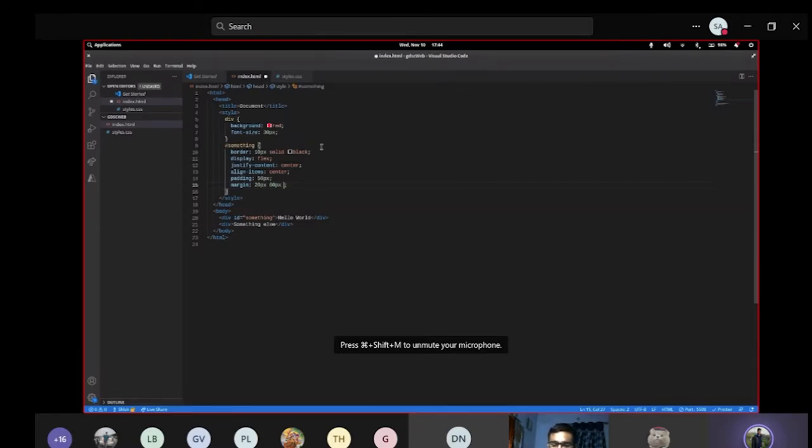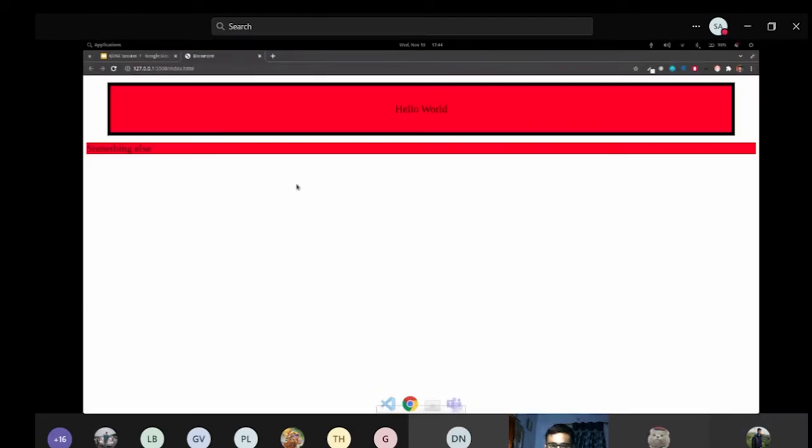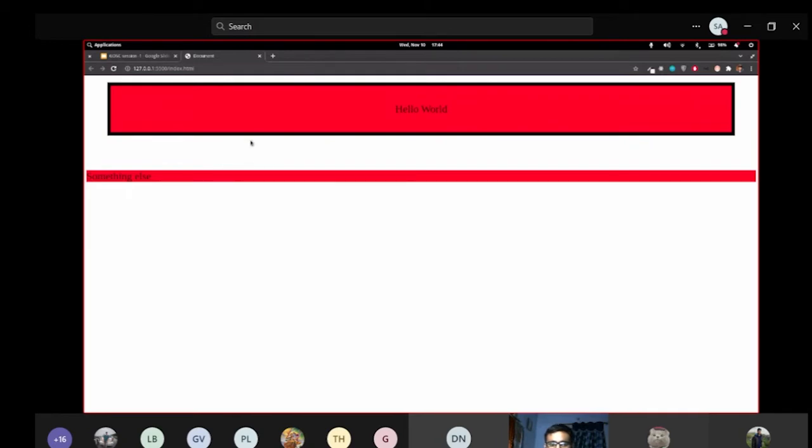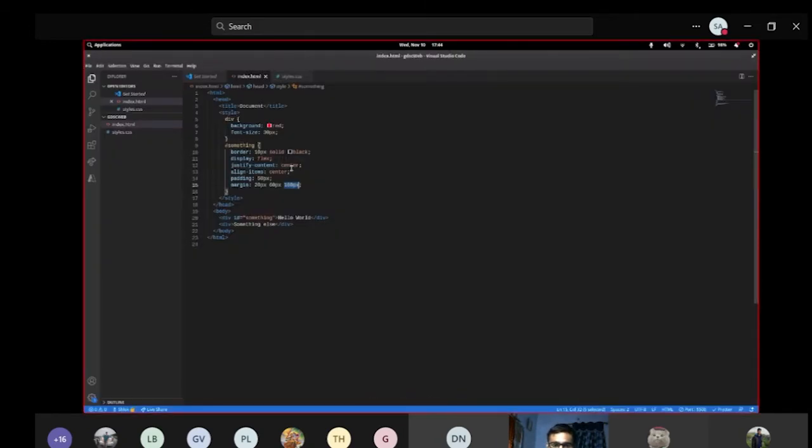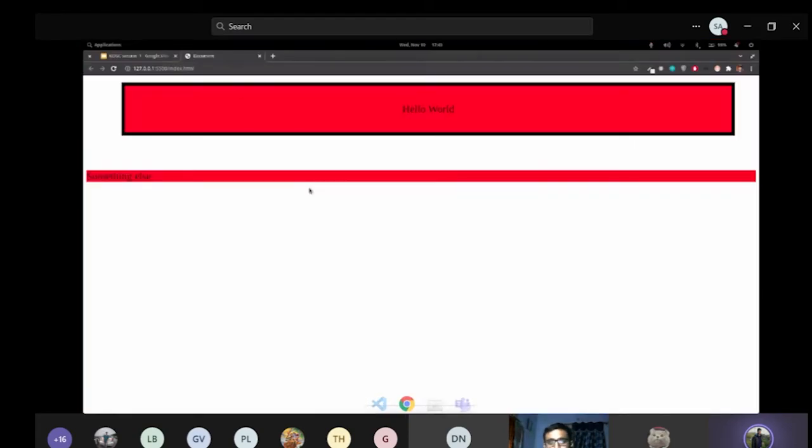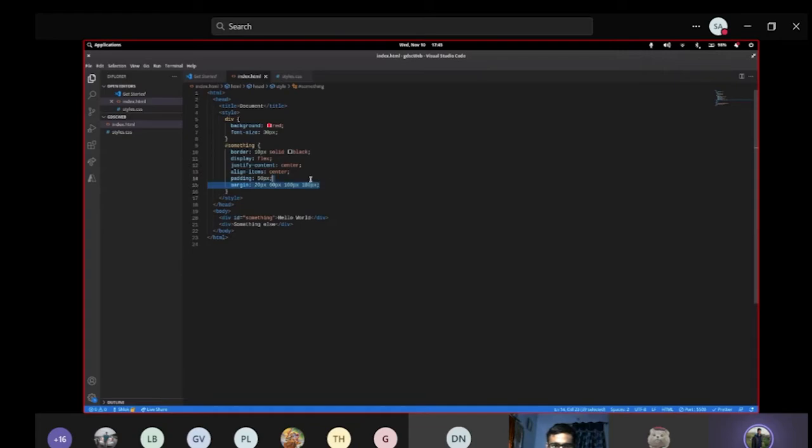Suppose I want to give 100 pixels to the bottom one. So this is for top, left and right, bottom. If I refresh it, you can see the difference. Only this side got changed. And suppose I want to customize all four sides. So this is top, right, bottom, left, in a clockwise direction. I'm going to give 100 again to the left side, and you can see the difference here and here. It's a lot different. So this is how we give margin values in shorthand.